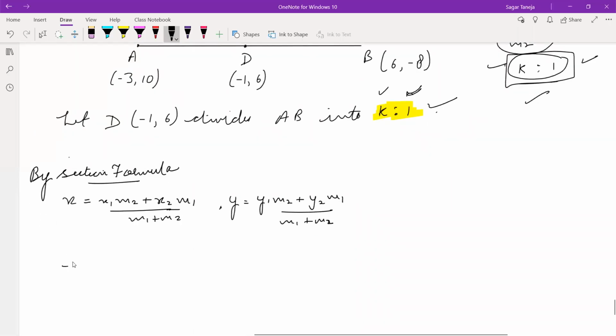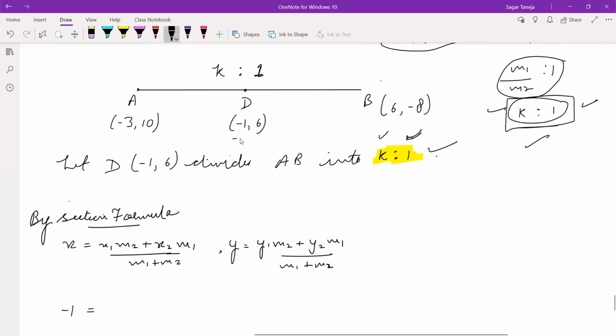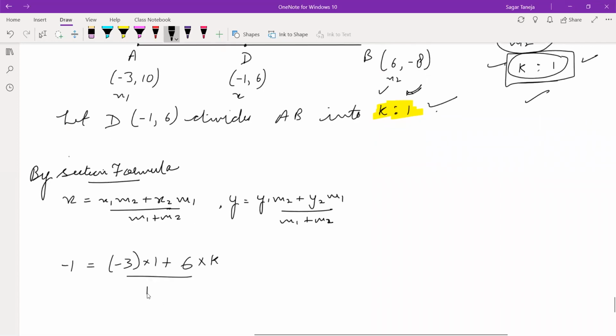So what is x1? X is minus 1, this is x, this is x1, and this is x2. So x is minus 1, then x1 is minus 3, and the ratio m2 is 1, plus x2 is 6, and m1 is k upon k plus 1.